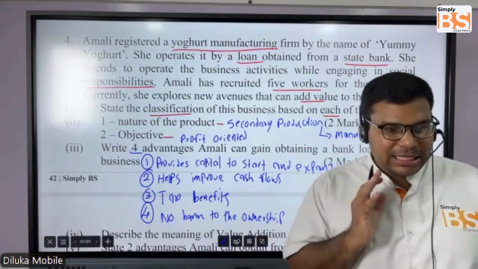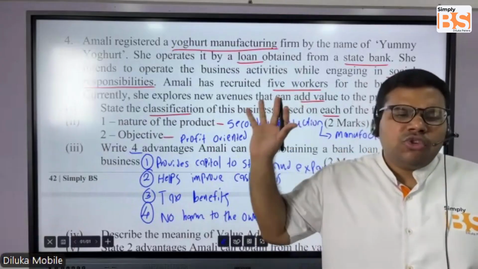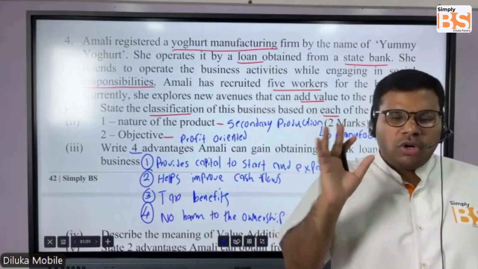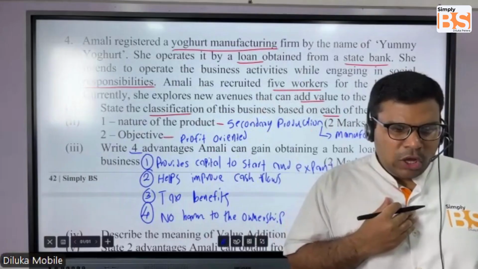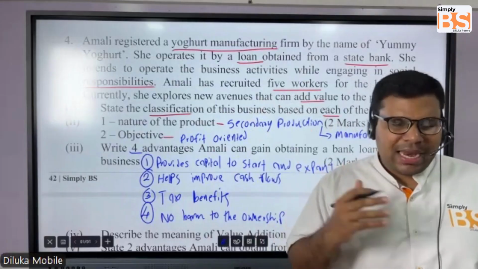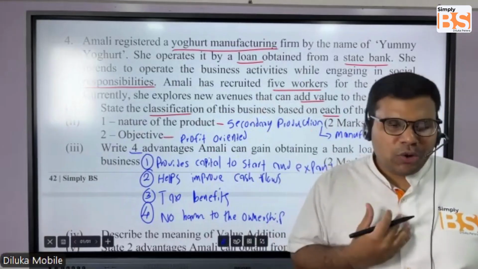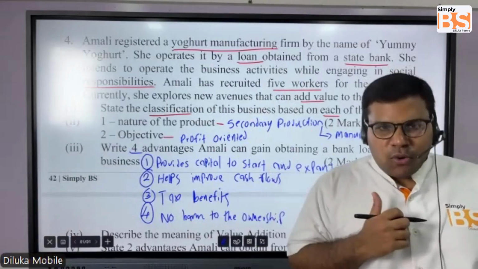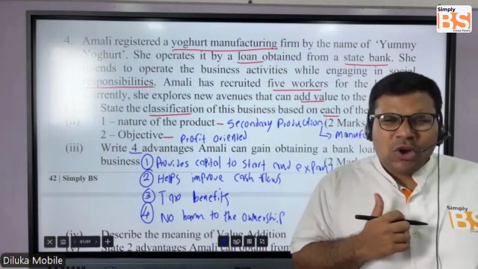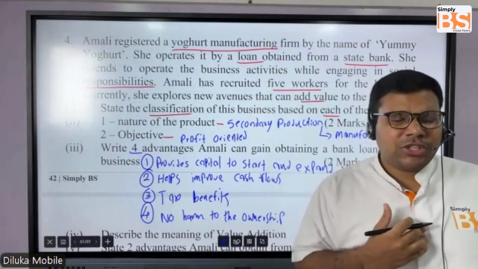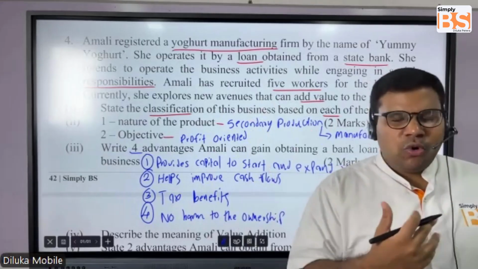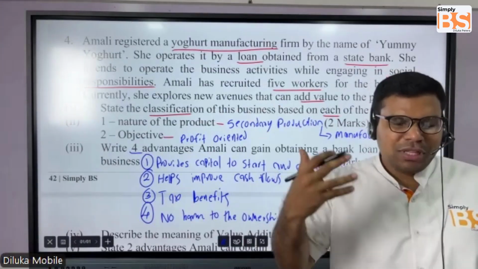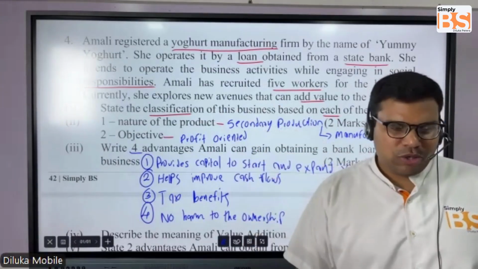In this case, Amali is running the business. Amali is the sole owner of this business. Amali wanted some funds and he went to a state bank and obtained a loan. Because of that, will the bank ask for ownership of Amali's business? No, it's just a transaction. The bank gave the loan to Amali, and Amali has a responsibility to pay off the interest and the capital portion.